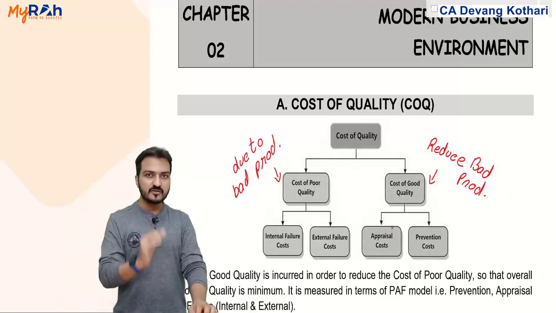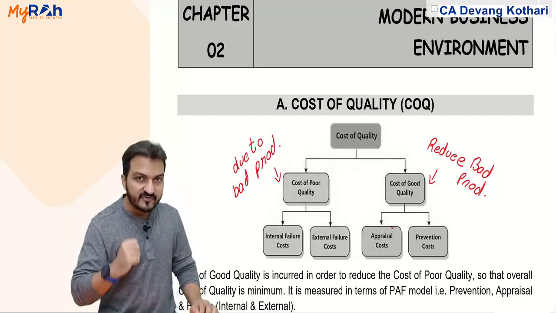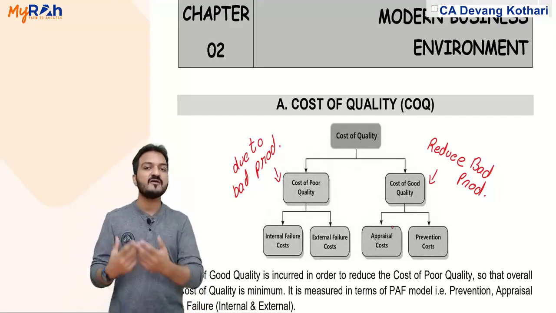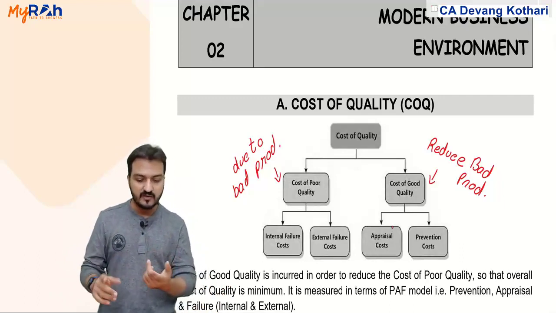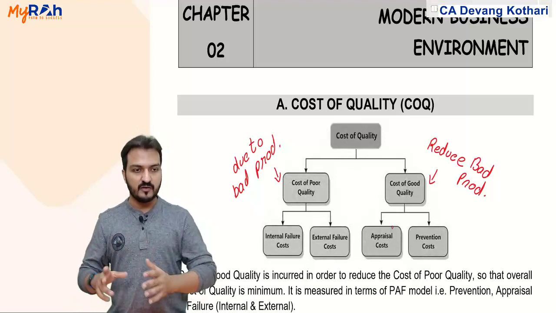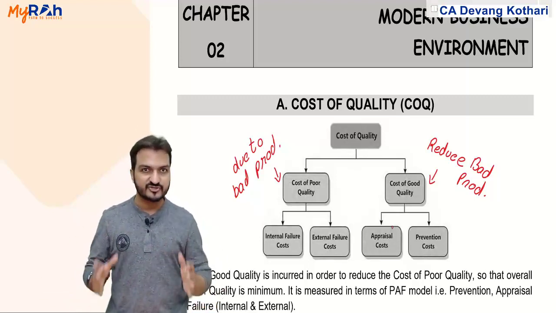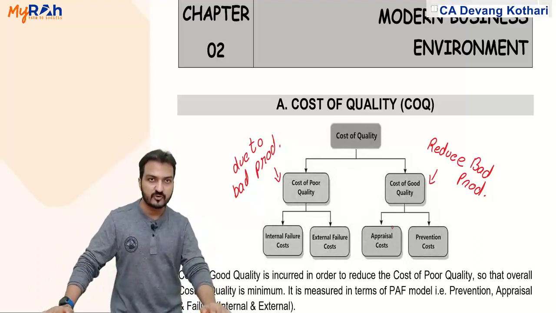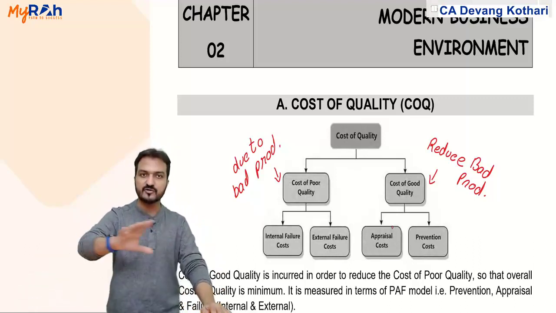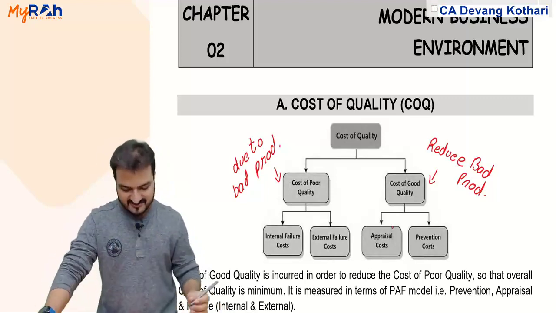So appraisal cost pertains to checking cost, quality control costs and all. Prevention cost is to prevent the defects from happening. Prevention can be done by, say, giving proper training to the employees. Prevention can be done by upgrading the technology, getting better technology machines to do the production. All that would fall under prevention cost. Okay, this was a general background about all these items of cost. Now let us see the details in there.